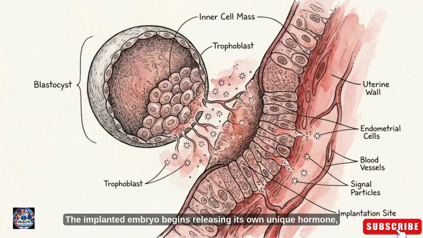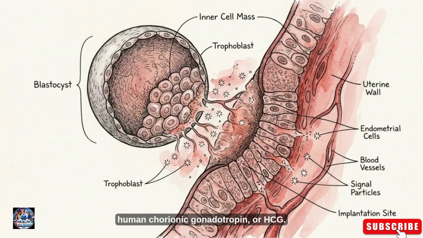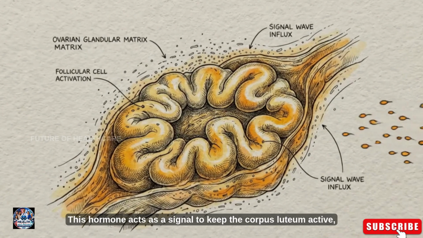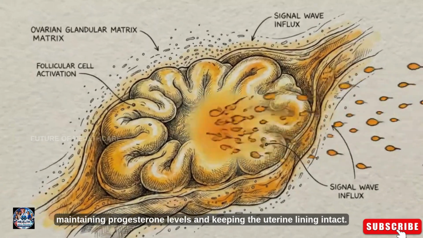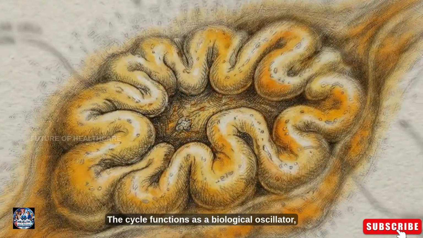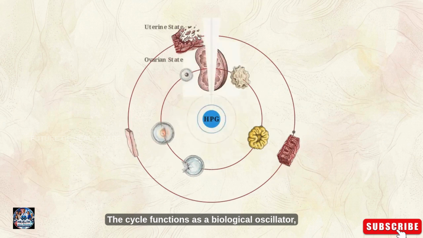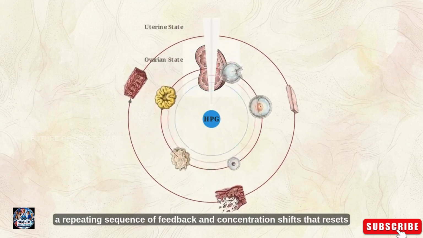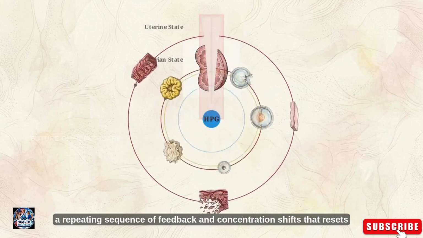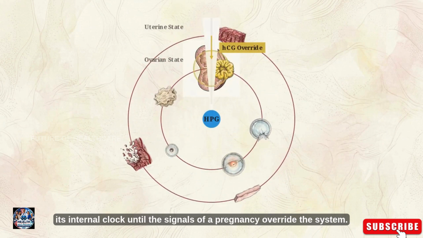The implanted embryo begins releasing its own unique hormone, human chorionic gonadotropin, or HCG. This hormone acts as a signal to keep the corpus luteum active, maintaining progesterone levels and keeping the uterine lining intact. The cycle functions as a biological oscillator, a repeating sequence of feedback and concentration shifts that resets its internal clock until the signals of a pregnancy override the system.